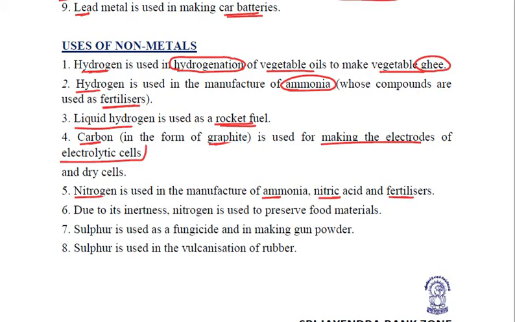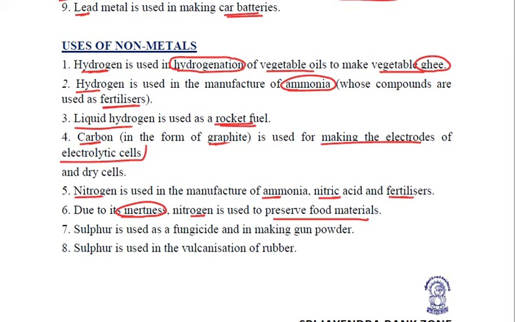Fine. This nitrogen is also used to preserve food material. Why? Because it is almost inert. We have seen the case of rancidity in the first chapter, when the food became rancid. Why? Because it comes in contact with oxygen, it gets oxidized. So to prevent rancidity, all the potato chips manufacturers flush these chips with nitrogen, which prevents rancidity and preserves the food material.